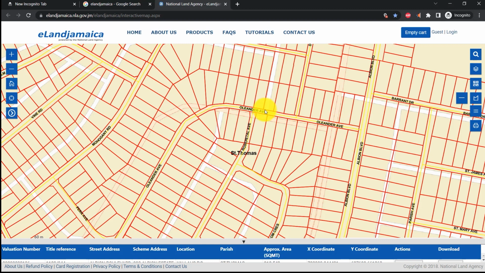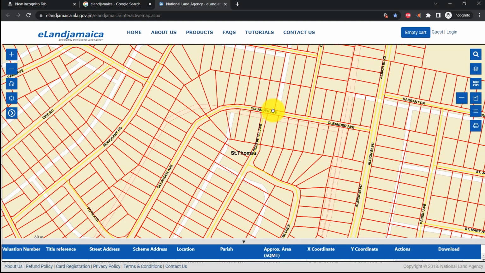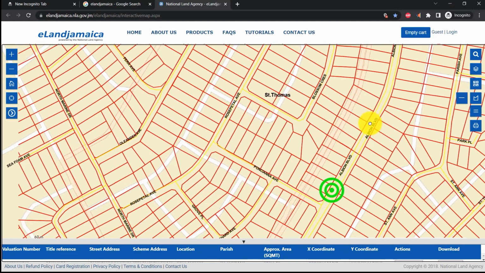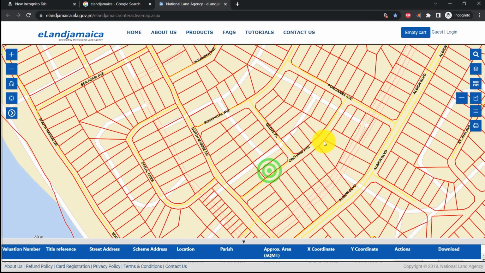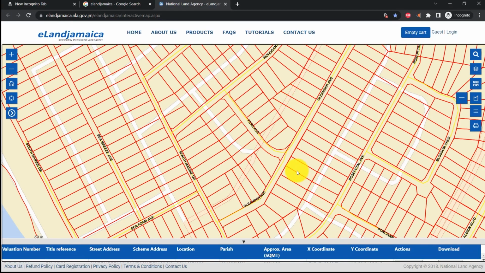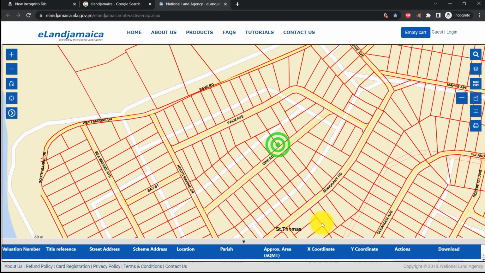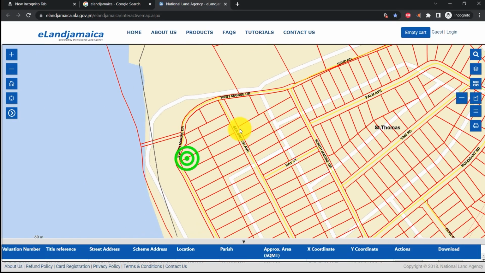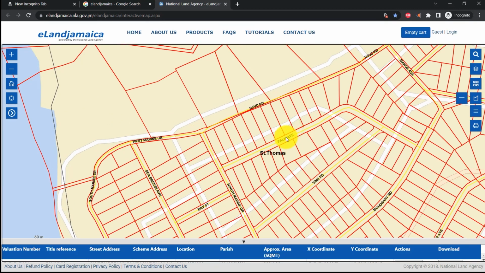So let us just go down to Albion Boulevard and pick a location. Let's go to Palm Avenue. Palm Avenue is right over this section, and we can see how the lands are arranged. This one is long, this one is squared, cut into two. So let's just click on one of them hypothetically.